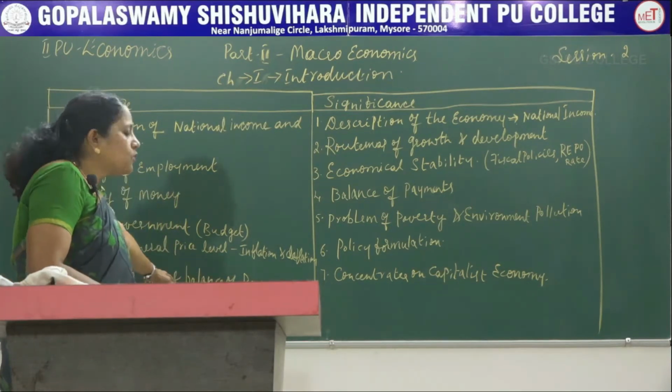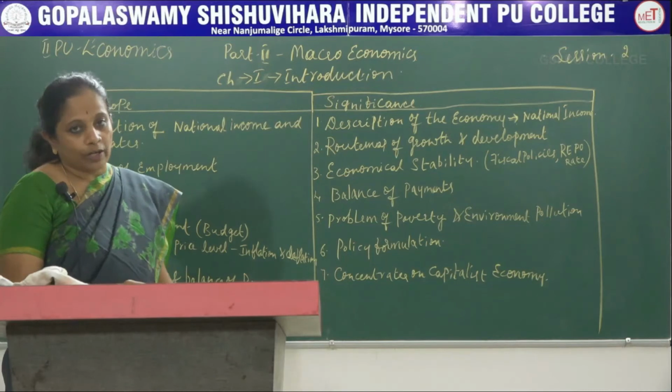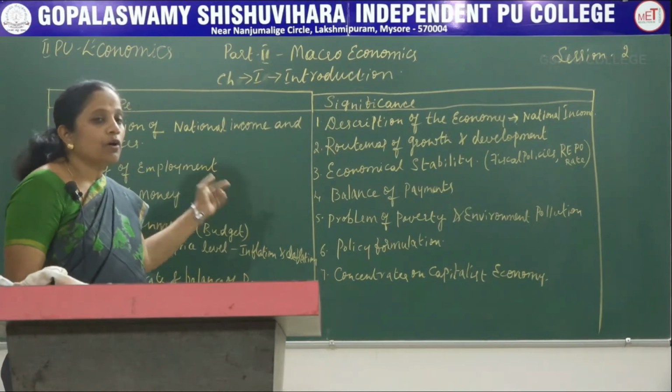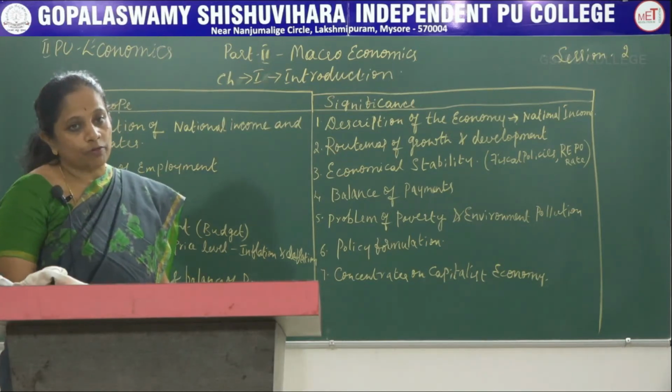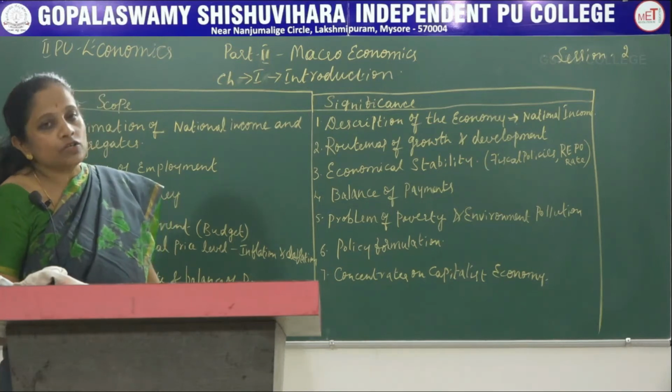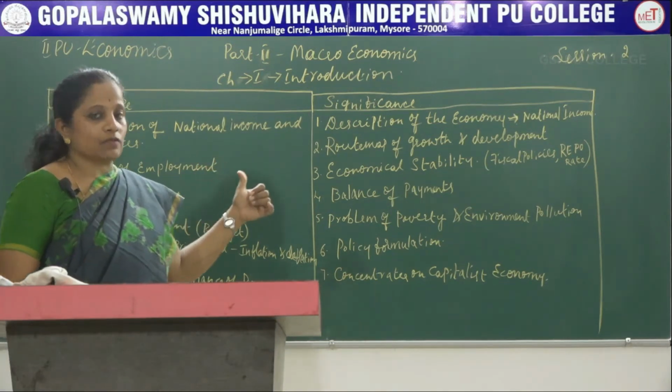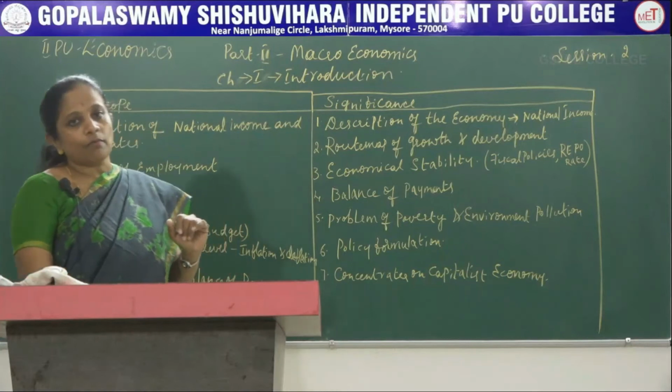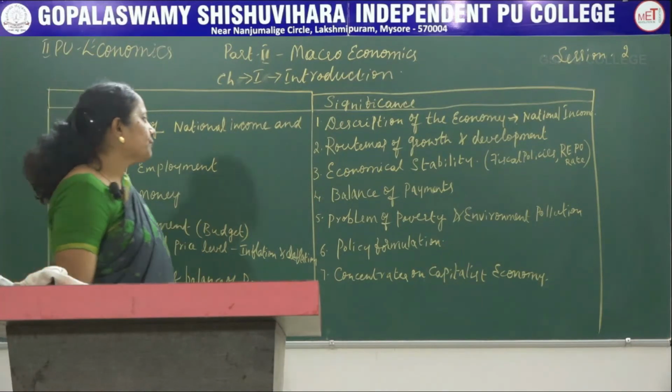So, this is the scope of macroeconomics, and it is a very important question from the point of view of your examination that you need to learn both the scope as well as the significance of macroeconomics.